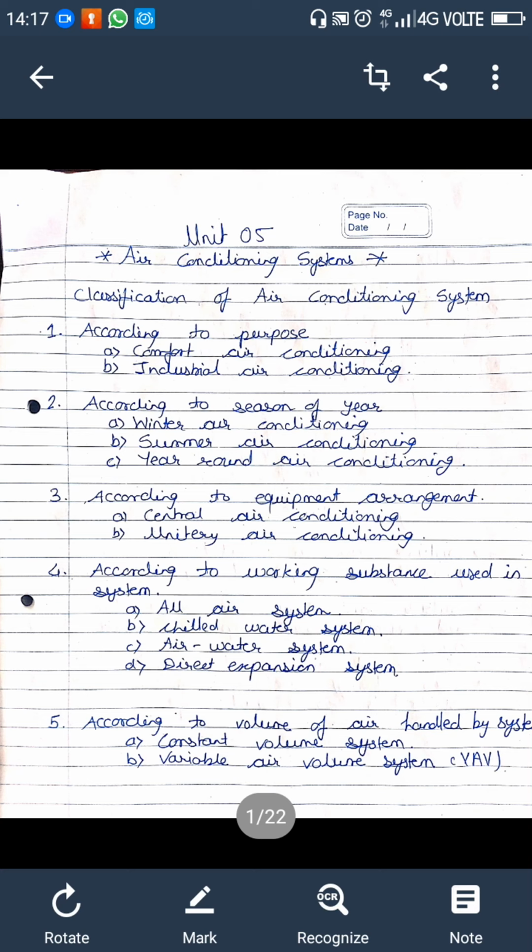If you are designing the system for humans, or if you are designing for industry, then according to the industrial need, you have to design the internal refrigeration condition, the internal climatic condition, and you have to maintain it as per the requirement.